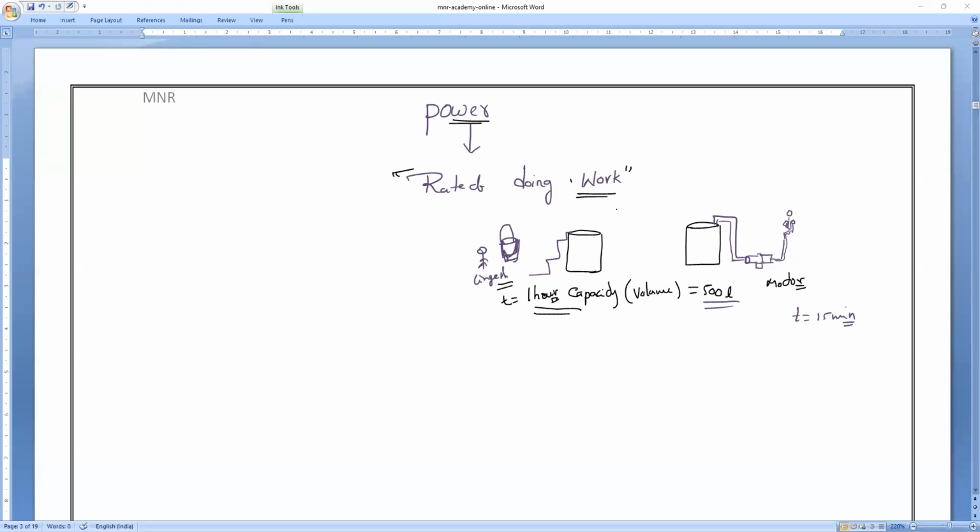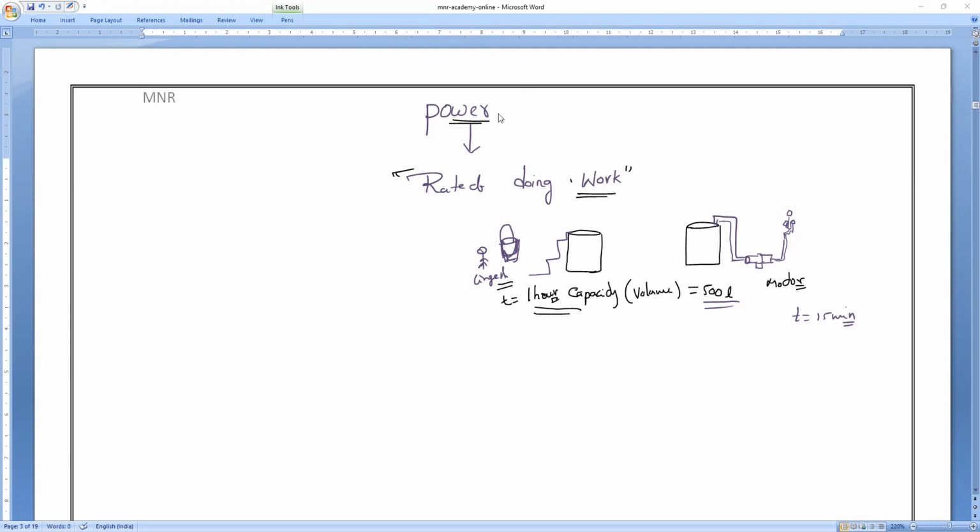So here, what matters? Work done is not what matters. What matters is work done per unit time. Time is a very important parameter in calculating the power.